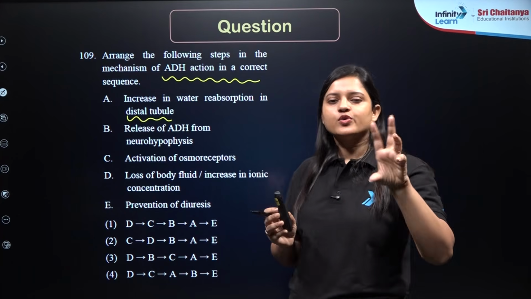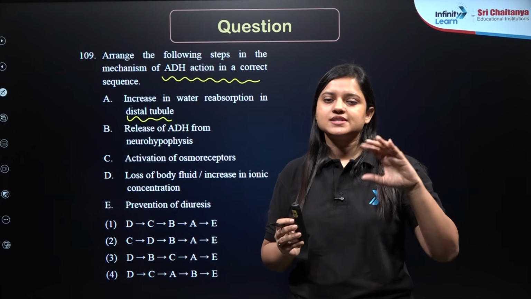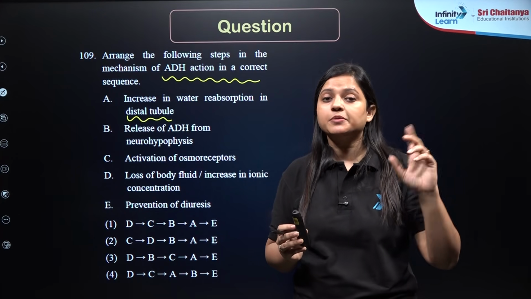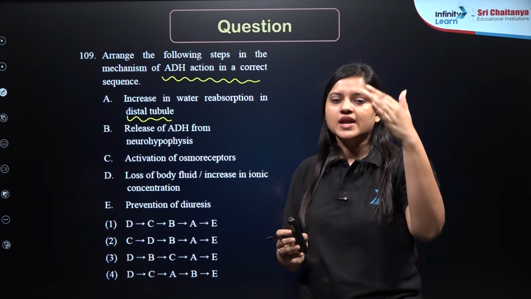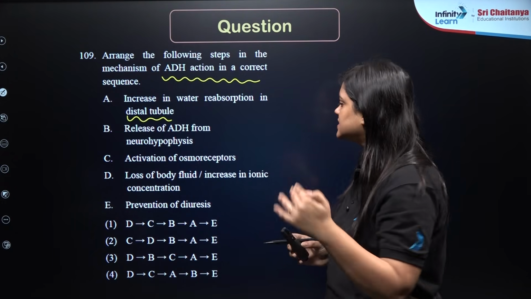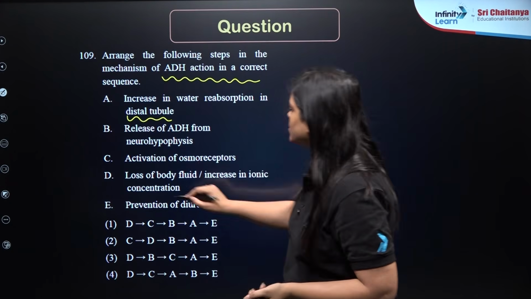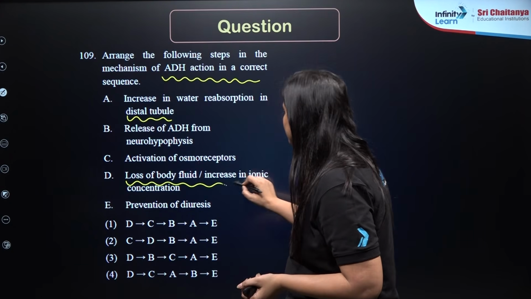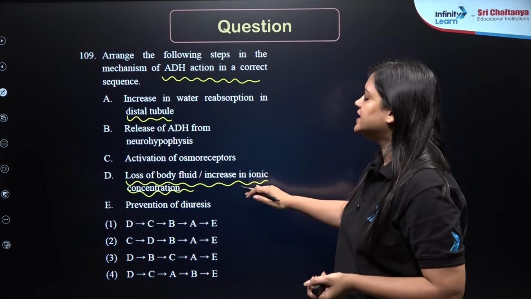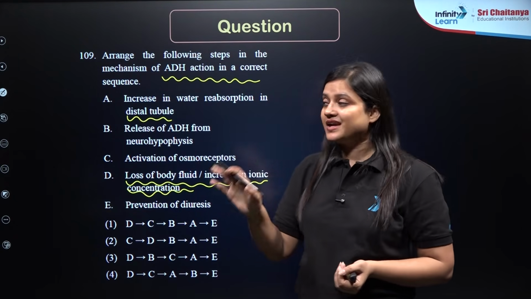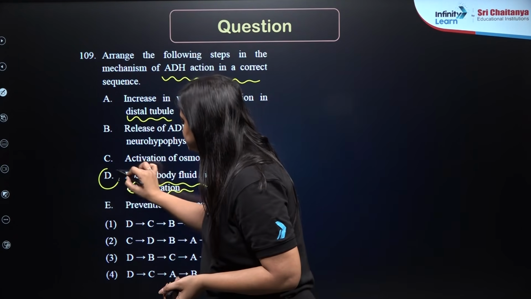So first of all, if you can recall ADH, what it is doing, it will be increasing the blood pressure and will be increasing the GFR, and it will be released when this GFR and blood pressure is reducing, right? So loss of body fluid and increase in ionic concentration will lead to the release of ADH. So first will be D, right?